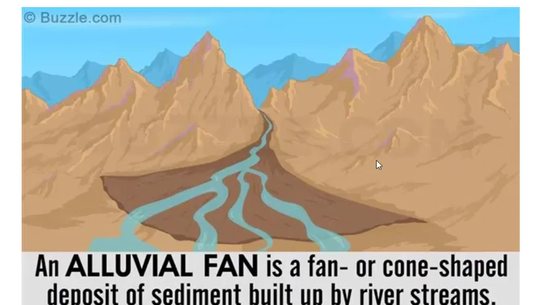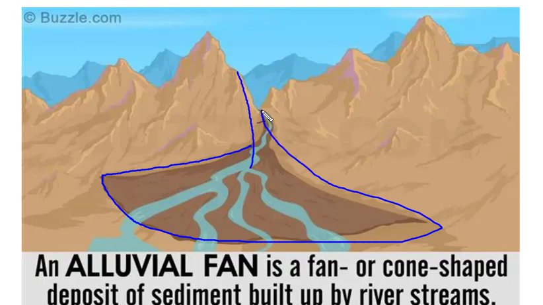Next is the alluvial fan. What are these alluvial fans? The cone shaped deposit. Whenever a river is flowing, it will obviously carry some sediments with it, and when it reaches the surface, starting from the mountain, it will fall to the ground, and when it falls to the ground, it deposits whatever sediment it carries in a funnel shape, and that is called an alluvial fan.